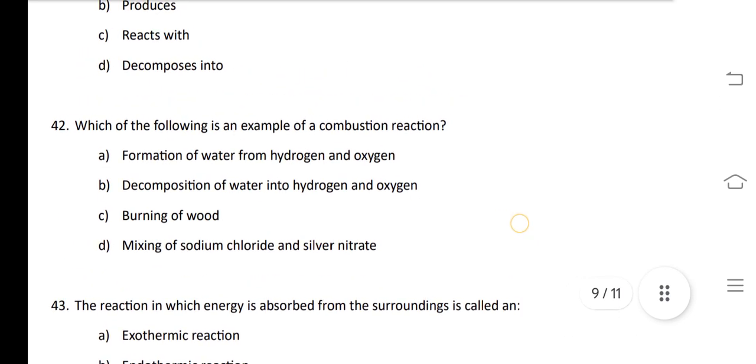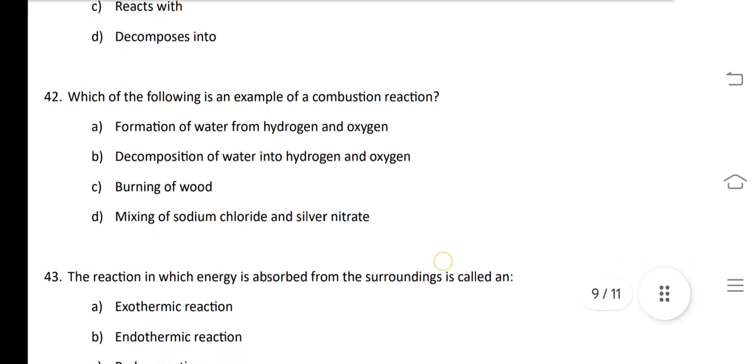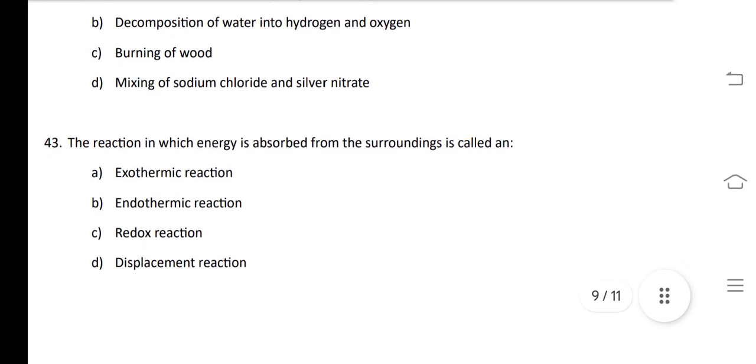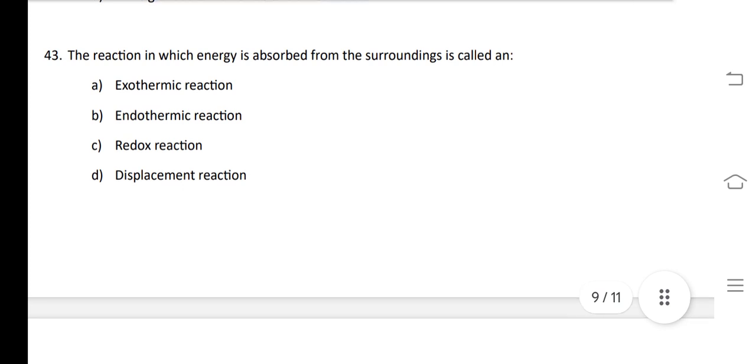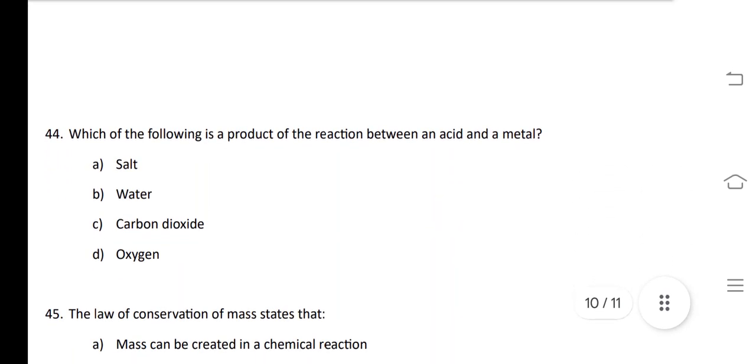In the next question, which of the following is an example of combustion reaction? Combustion reaction, something is burning, that is burning of wood. And the next question, the reaction in which energy is absorbed from the surrounding is endothermic reaction, and temperature decreases during endothermic reaction. This question is discussed above.